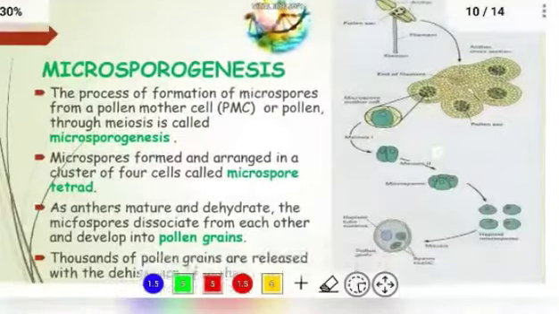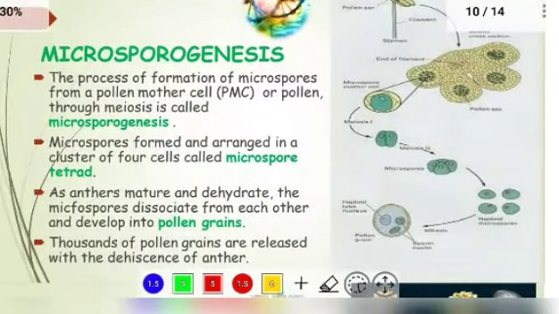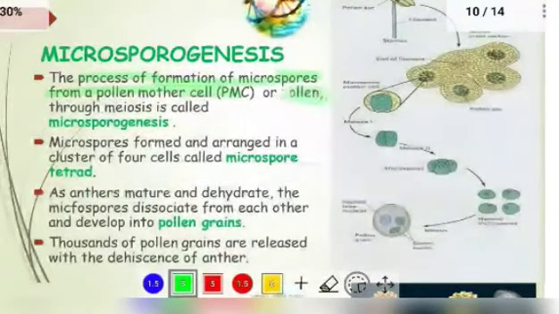So let us move to the next one, that is microsporogenesis, the process of formation of pollen grains. Let us see the definition of microsporogenesis. The process of formation of microspores from the pollen mother cell is called microsporogenesis. That is with the cell division, meiosis.